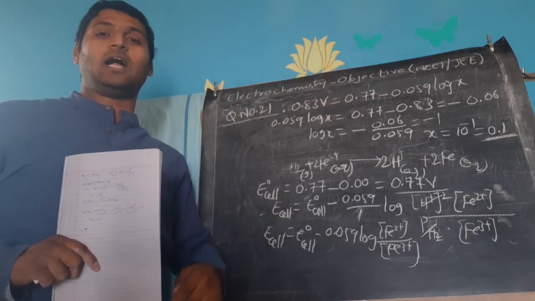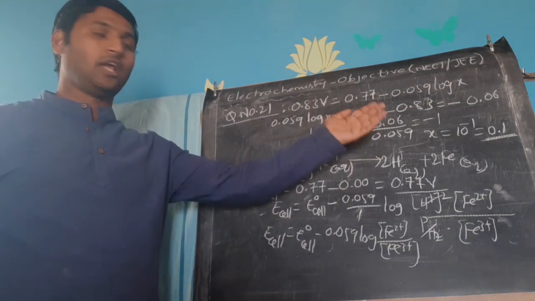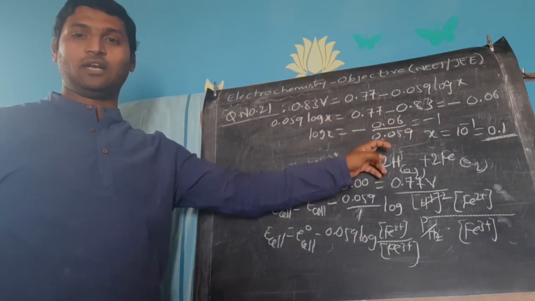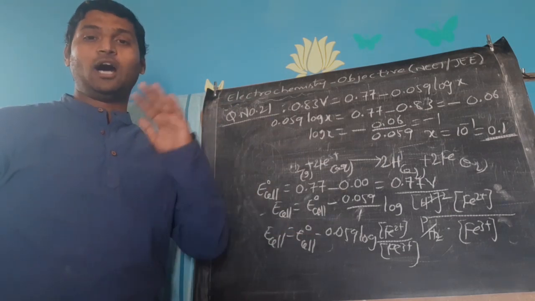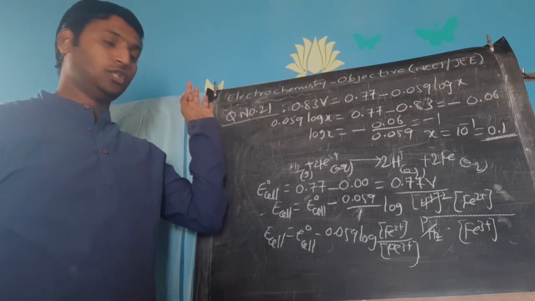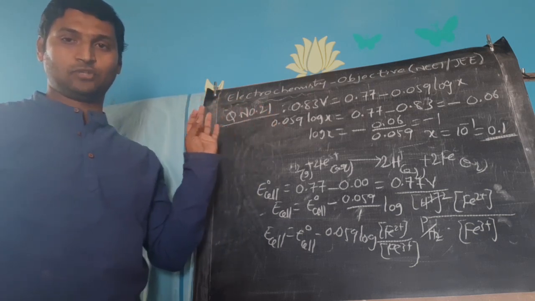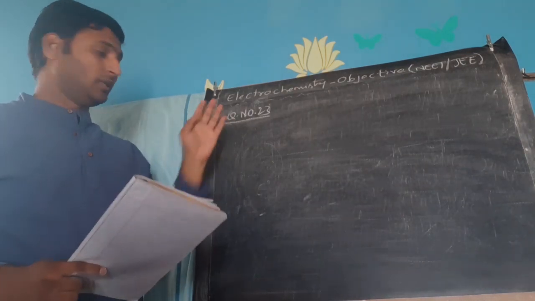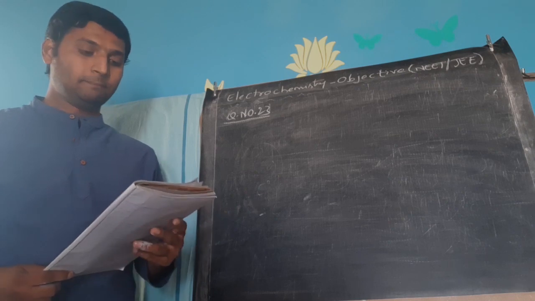Whenever the options are not far away from each other, or when we are not comfortable with rounding off, we will have to calculate accurately. Anti-log tables will be available. I have already taught you how to use anti-log and all. Okay, that is question number 21, again based on the Nernst equation. Now I am going to question number 23. Try and then get back to the solution.